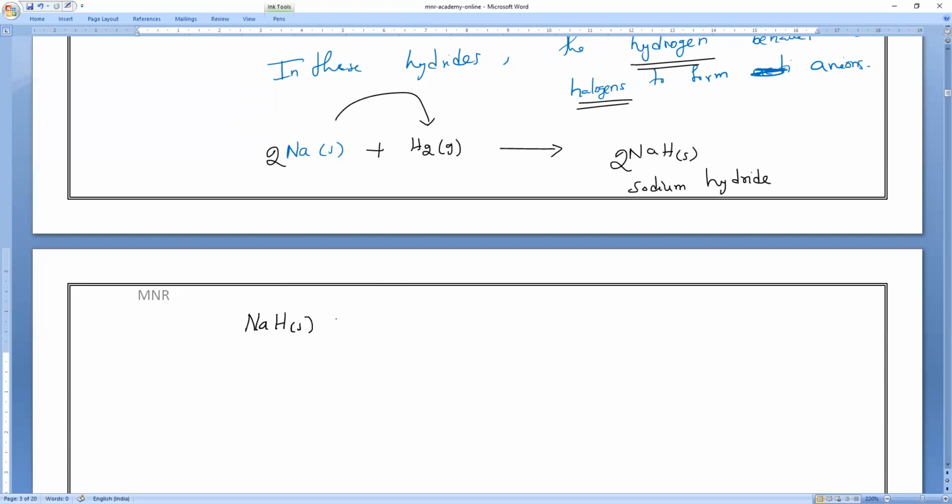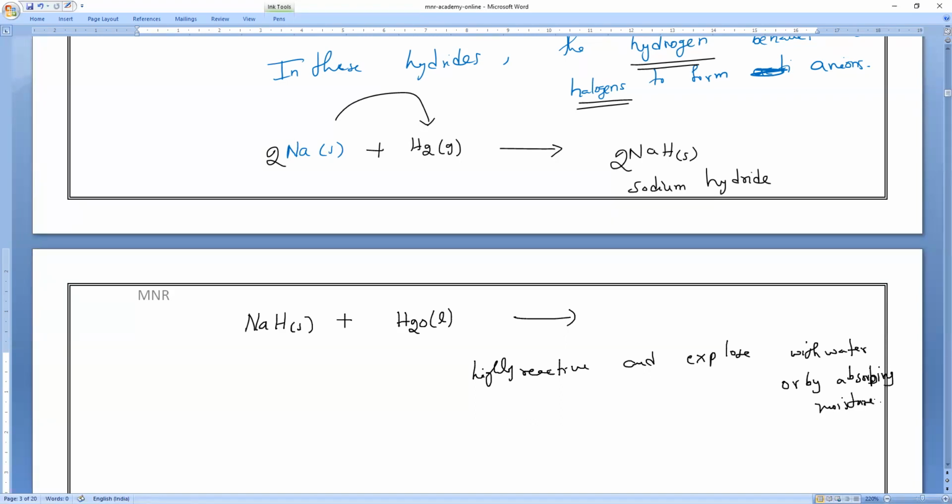Hydrides reacting with water is an extremely exothermic reaction, highly reactive and explosive, with water or by absorbing moisture. Be very careful.